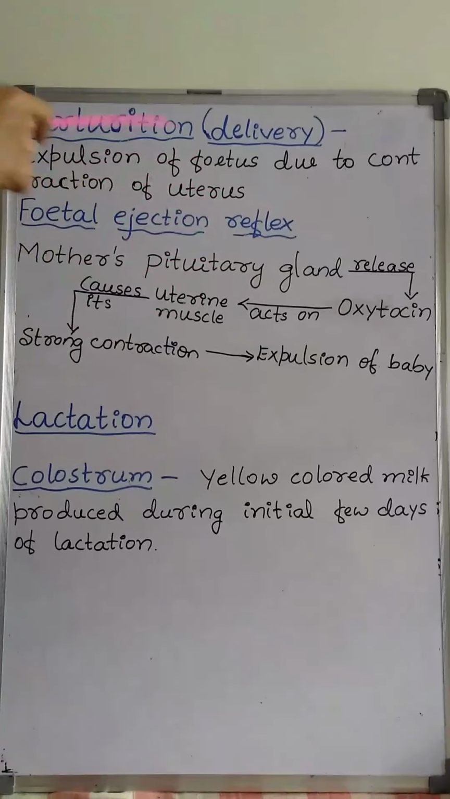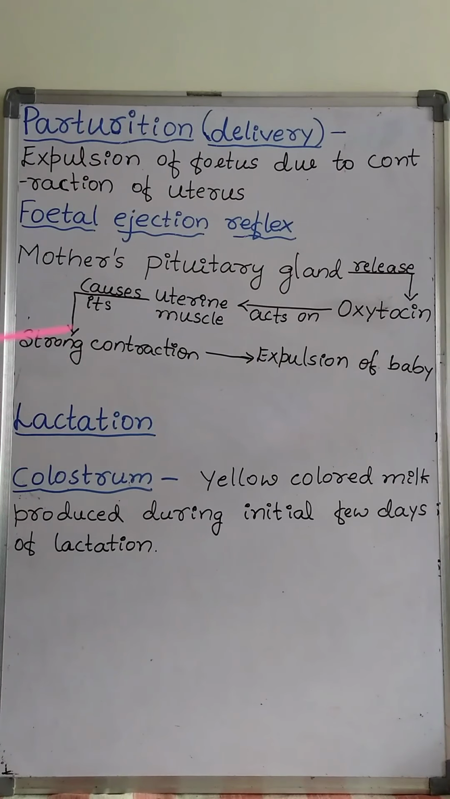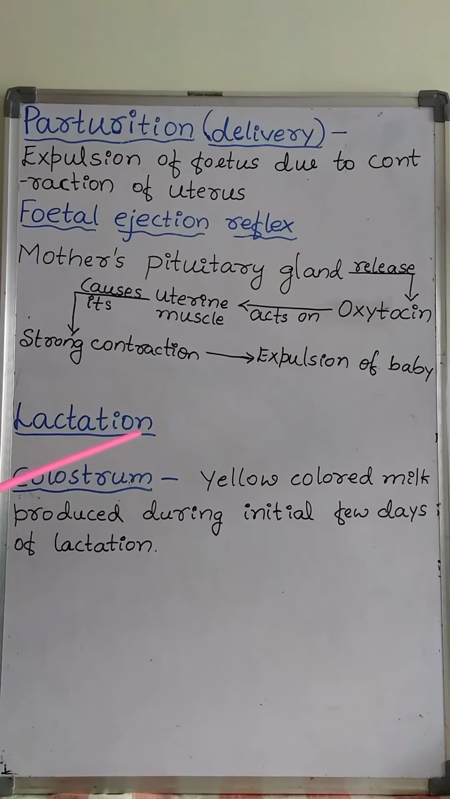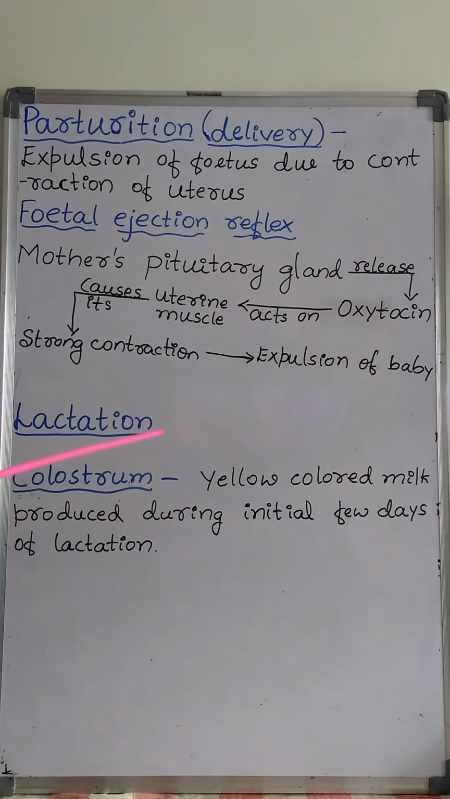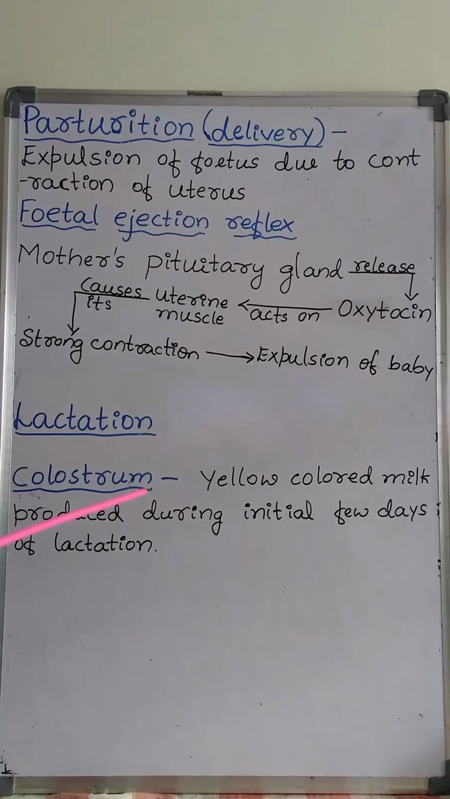This is about parturition. Next one is lactation. Lactation is the process by which the mammary glands of the mother undergo differentiation and start producing milk at the end of the pregnancy. That means after 8 or 9 months of pregnancy, the mammary glands of the pregnant woman start producing milk. This process is called lactation.